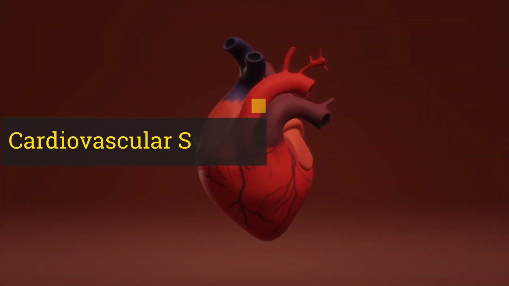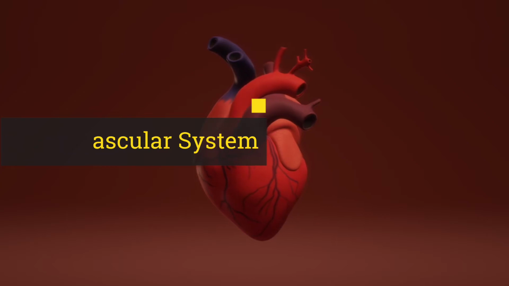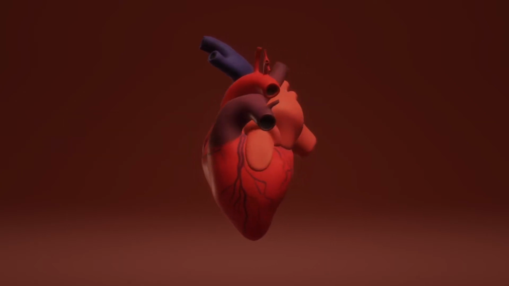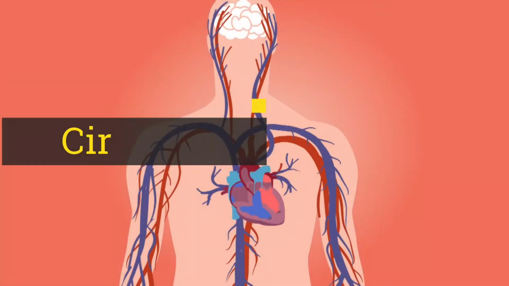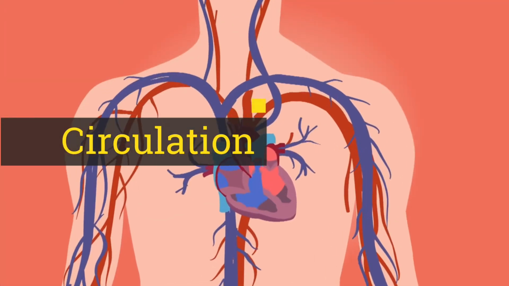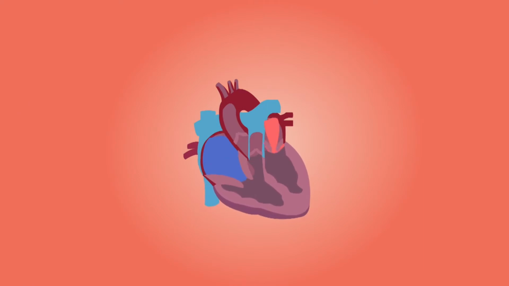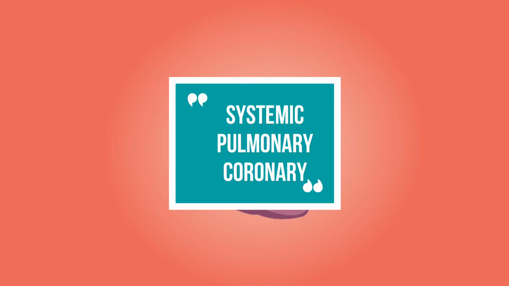Cardiovascular system. The system responsible for blood circulation is known as the cardiovascular system. It is composed of the heart and vessels, arteries and veins. Circulation. The process in which blood and lymph flow through the closed system of vessels is called circulation. There are three types of circulation: systemic, pulmonary and coronary.